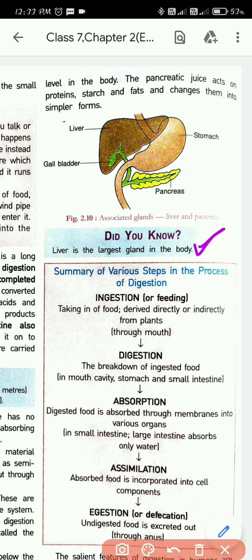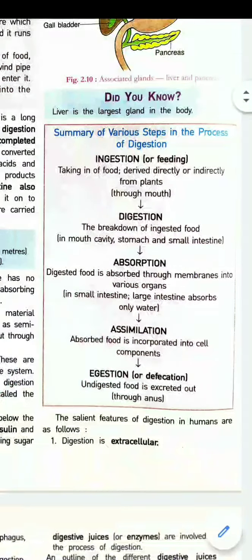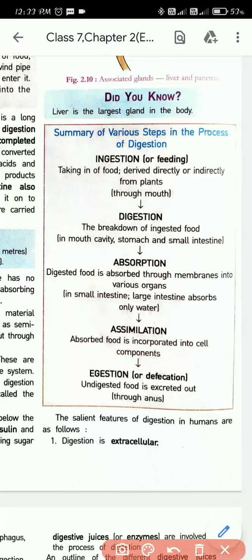We have other glands also in our body that you will learn in higher classes. So in the chapter, if we have to summarize the points, this table will help you a lot to remember whatever you have learned about digestion. In the beginning of the first chapter, what did we learn about? Ingestion. What is ingestion? It was feeding.